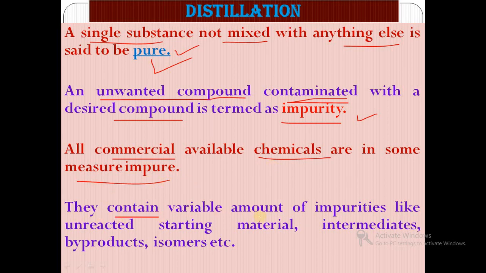They contain variable amounts of impurities like unreacted starting material, intermediates formed, byproducts, or isomers. For example, suppose we want the dextro form of a compound, but it also contains 5% levo form, and that levo form is called the impurity. This is the basic terminology of distillation.